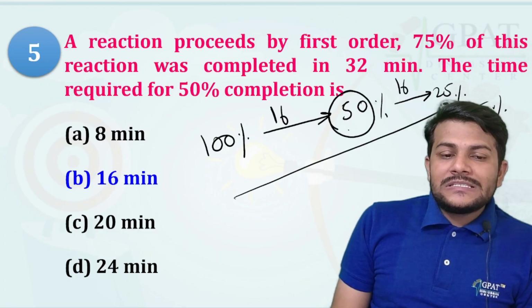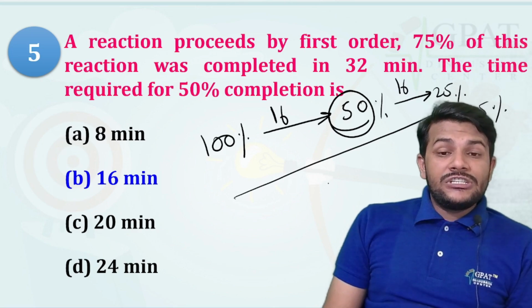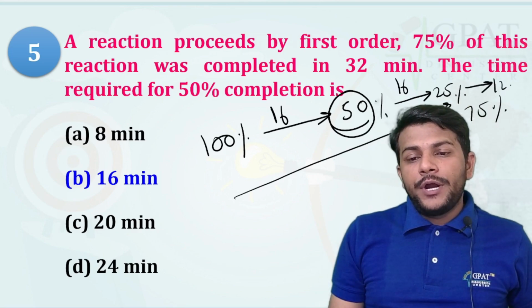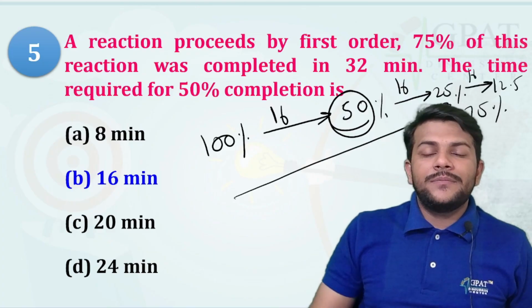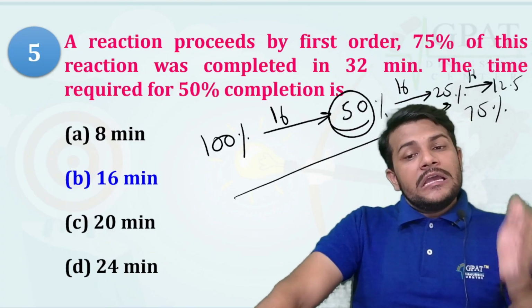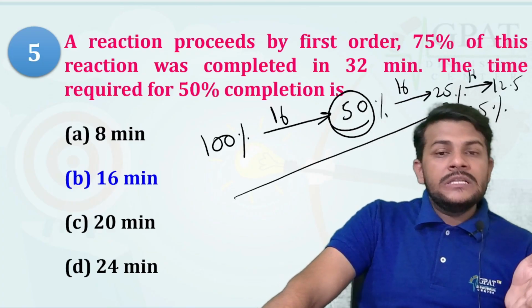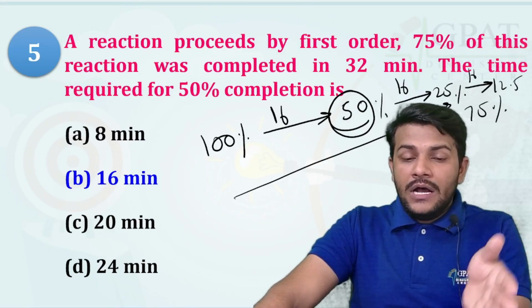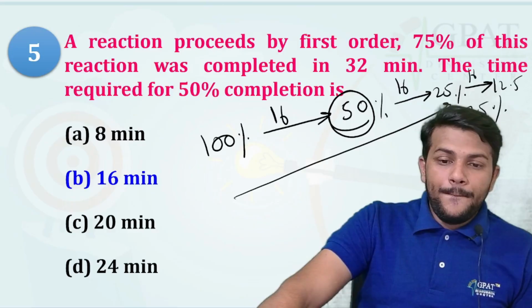So in 16 minutes the reaction is 50% completed, and the next step is 12.5%, which takes another 16 minutes. Got it? So in a first order reaction the fraction remaining is the same.